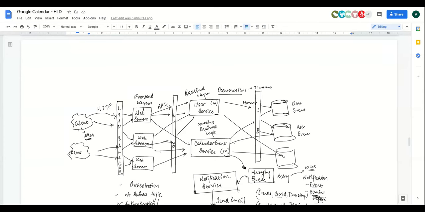When it comes to sharding, you said you won't recommend date-based sharding. Why? In this case, because it's a calendar invite, right? You really don't fetch the calendar only for 1 or 2 days, right? So it doesn't make sense to do date-based sharding. Instead, it's better to do user-based sharding for a particular user.